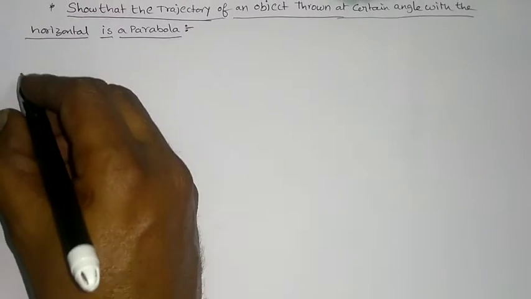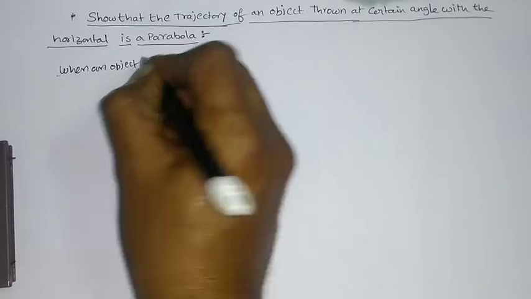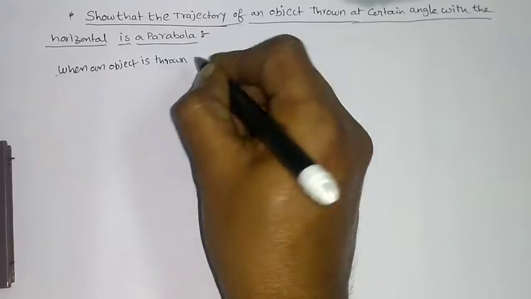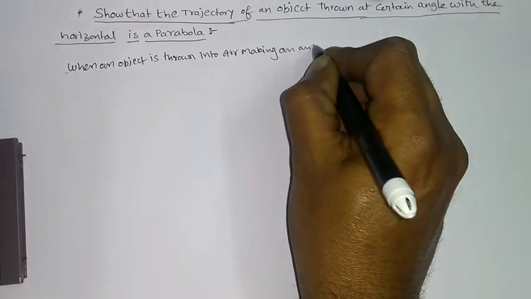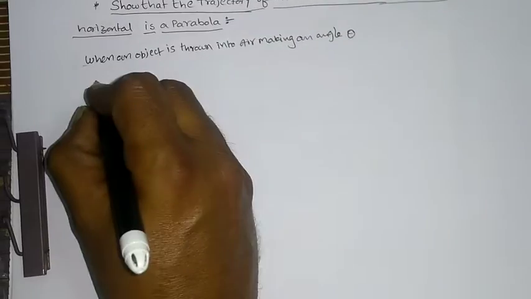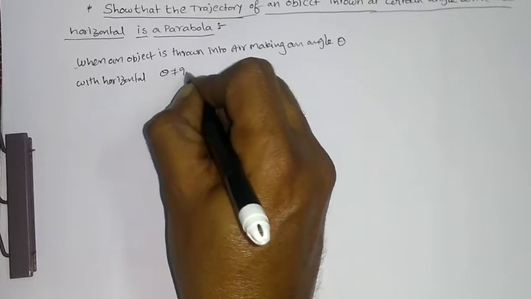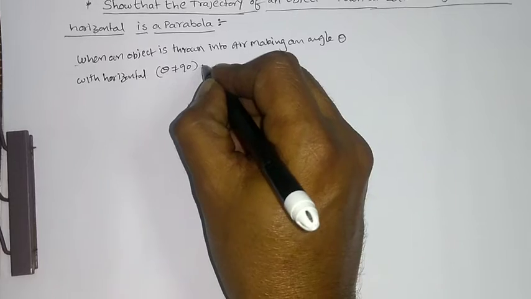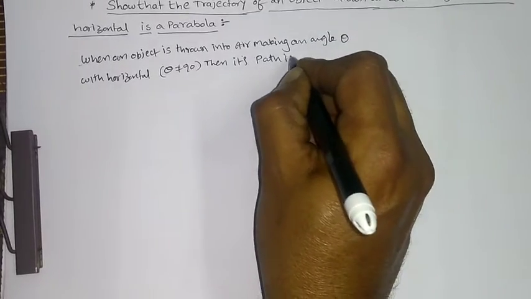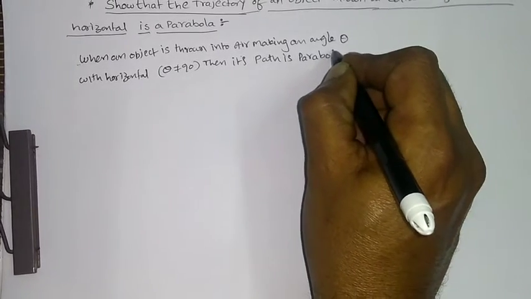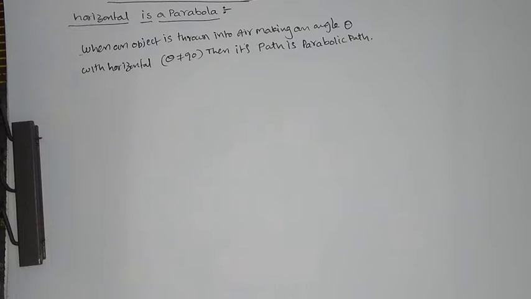Or else we can say, when an object is thrown into the air making an angle theta with the horizontal, where theta should not be equal to 90 degrees, that is the important thing, then its path is a parabola, a parabolic path. This is the definition of a projectile.